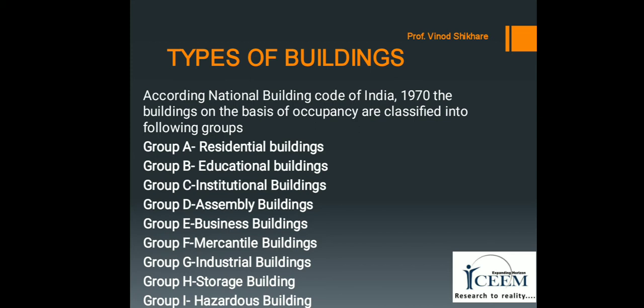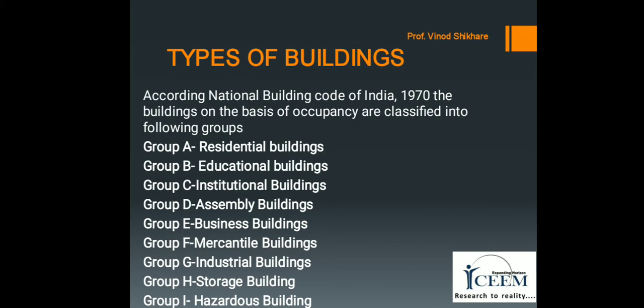Next group of building is Group B, educational buildings. All those buildings which are meant for educational purpose from nursery to university are included in this group. Examples of educational buildings are schools, colleges, universities, training institutes, etc.